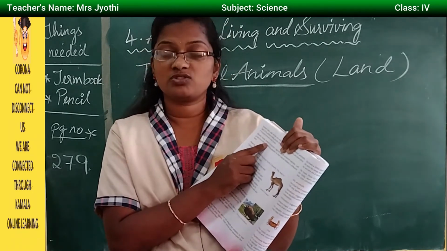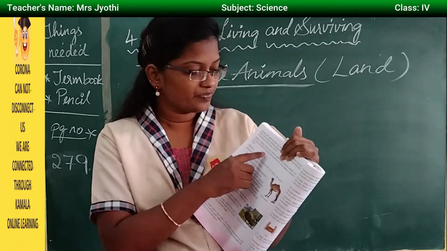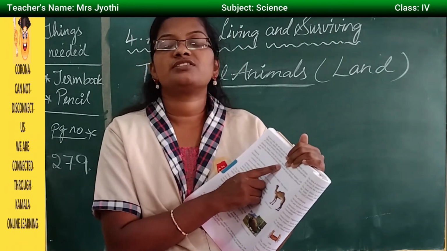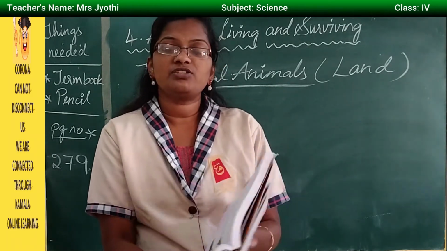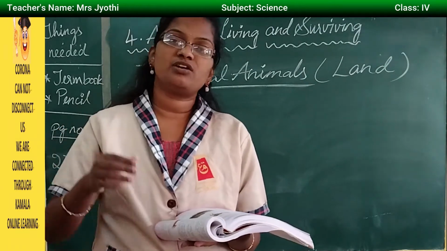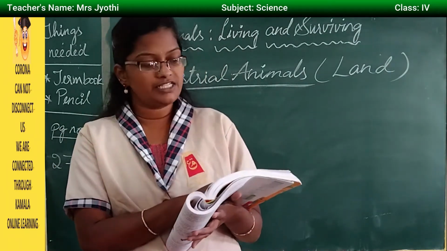Then coastal areas. Coastal areas are the place where land and water meet. Then mountain regions, like hills and all. Okay, so now these are the different habitats under terrestrial habitats. Now let us see how animals have adapted themselves under this terrestrial habitat.